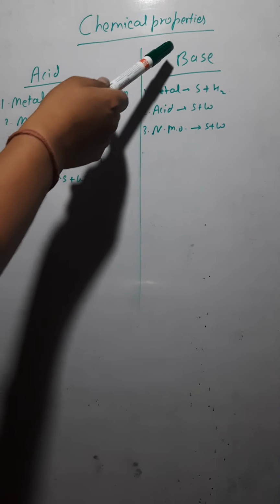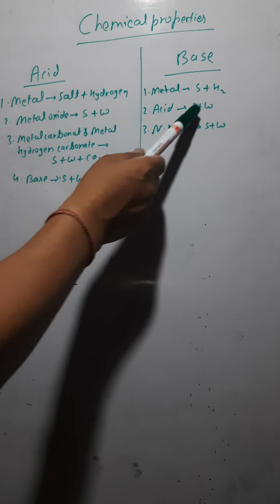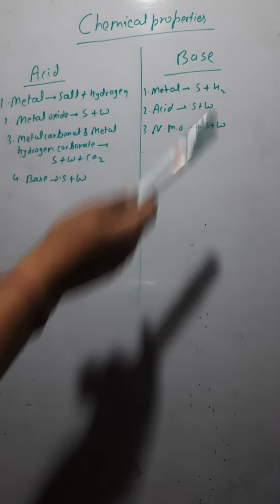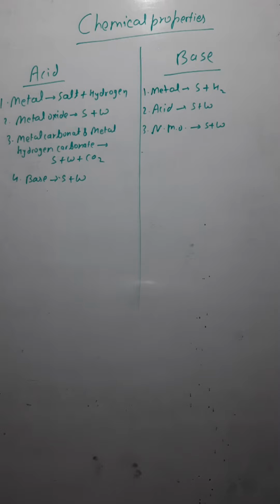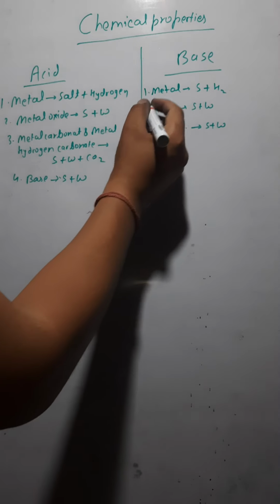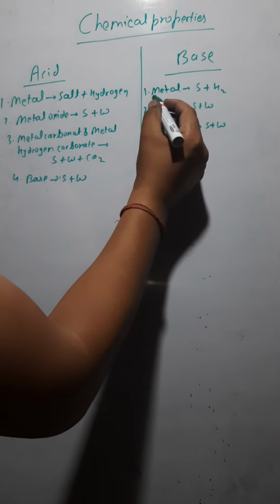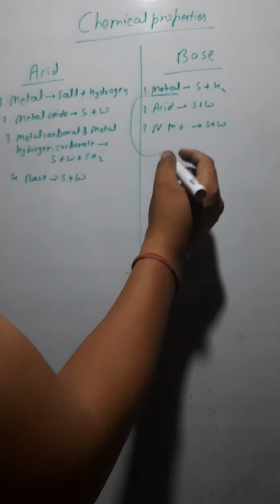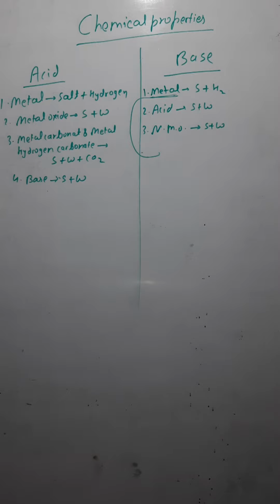Now we have read the chemical properties of the bases also. First one, bases react with metal, forming salt and hydrogen. Bases react with acid, forming salt and water. Bases react with non-metal oxides, just now discussed, again forming salt and water. Now the most important thing that you have to remember: bases react with only which metals? Those which are amphoteric in nature.